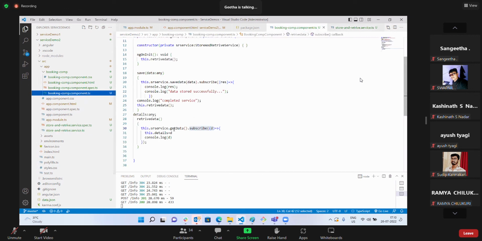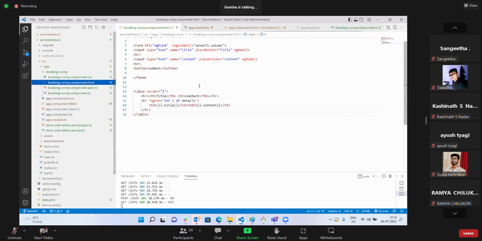Whatever the get method is returning, I am returning back to my calling environment. My calling environment is this; here only I have called get data, so that is returned back here. Whatever observable is returned, I'm subscribing to it and I have stored it inside details. Why am I storing it inside a global variable? Because I want to access it in the HTML page for interpolation. So I am doing this step. And I have printed it here for our understanding, to know that it is an array of objects. From that array, how do I populate and display? Using ngFor. Is it clear?